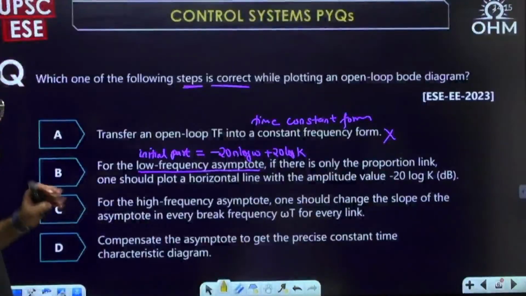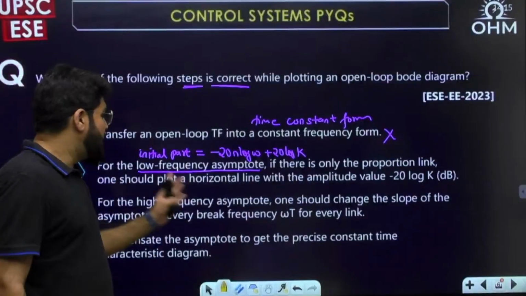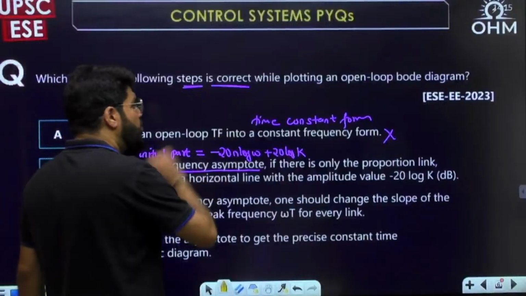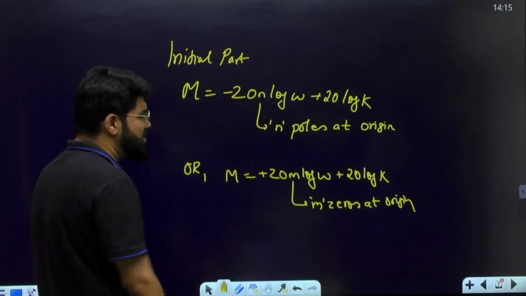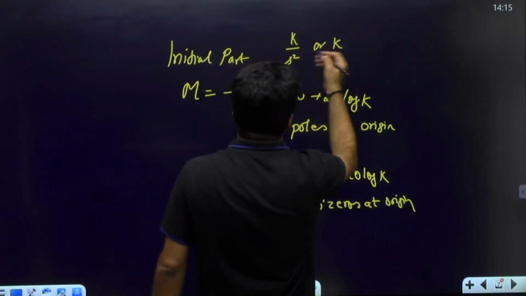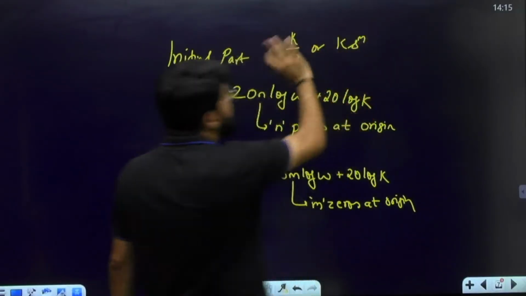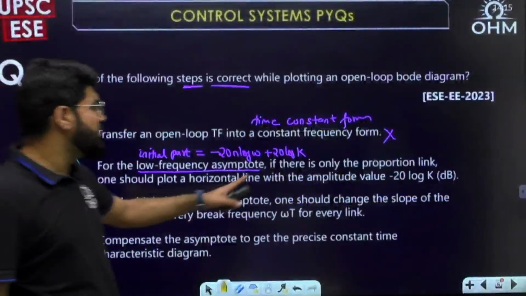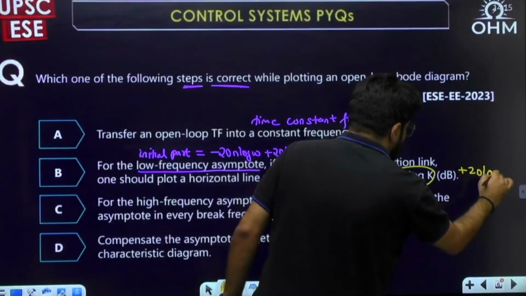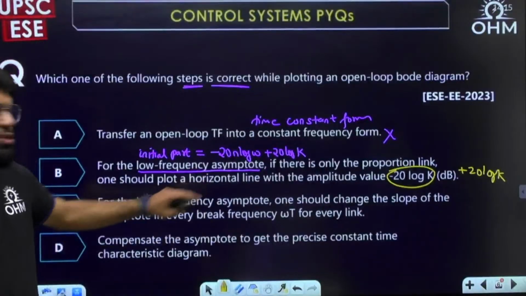Now the question says that for the initial part, low frequency asymptote, if there is only the proportional link, one should plot. So let's assume there are no poles or zeros at origin. Because the initial part is a representation either of k by s square, or k upon s power n, n poles at origin, or k s power m. Considering only the proportional link also, what is the initial magnitude? It is not minus 20 log k, right? It should be plus 20 log k. So this also does not stand to be appropriate.